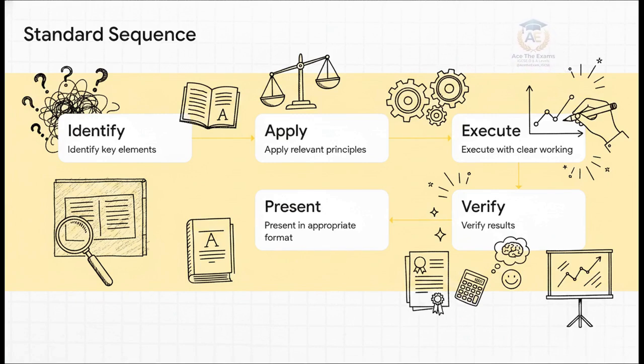Done? Awesome. Let's unpause. Alex and Sam are actively drafting their response paragraph by paragraph on the smartboard. Let's see how they handle the sequence. Okay, step 1. I've identified the key elements. The gross receivables are $80,000. Step 2, applying the prudence principle. Right, and step 3, I'm executing the analysis with working. The allowance needs to be adjusted from 3% to 5% because of the new data on customer defaults. So that's an increase of $1,600.